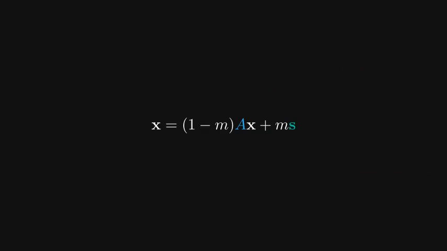Google doesn't actually multiply the big matrix M, they use a trick. They multiply by the sparse matrix, A, and then add a tiny bit of the teleportation value. This is why linear algebra is the backbone of the modern world. It took a chaotic, disconnected mess and turned it into an ordered, ranked reality.